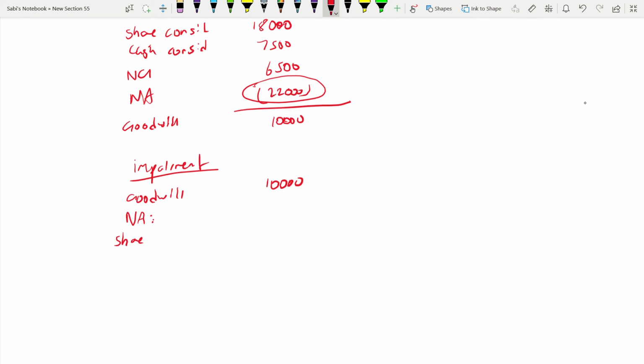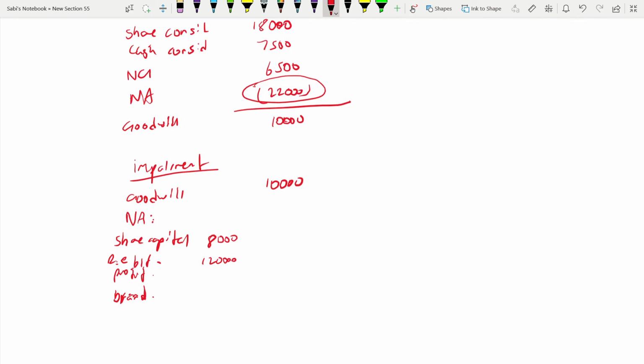Share capital, retained earnings, RE brought forward, profit, and brand because it's a non-current asset. So share capital is 8,000. That is 8 million. Retained earnings was 12. We just checked before.